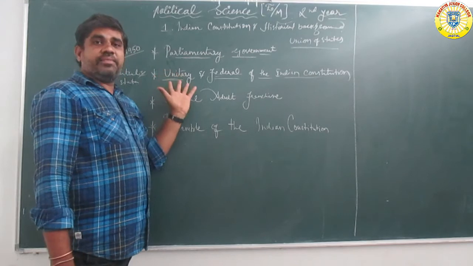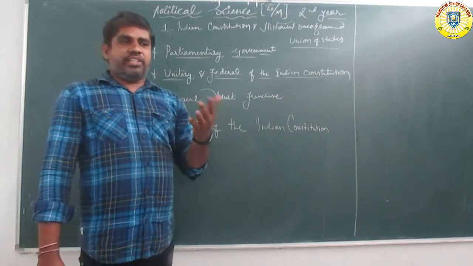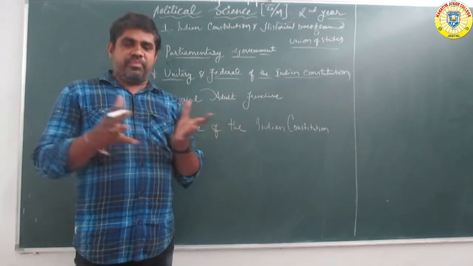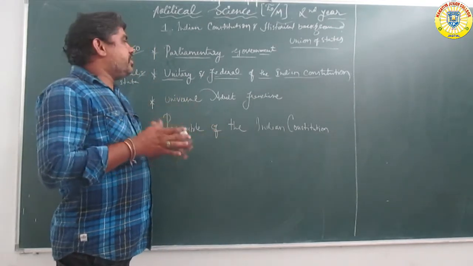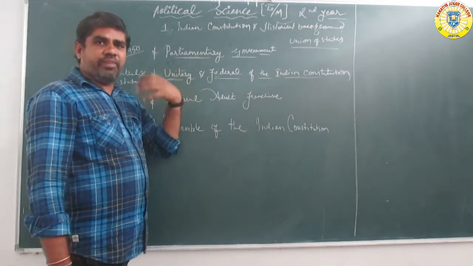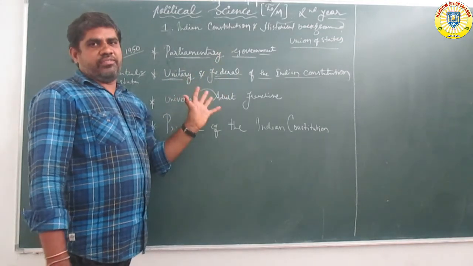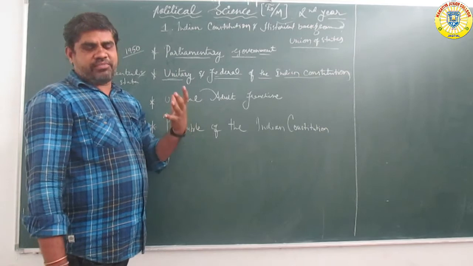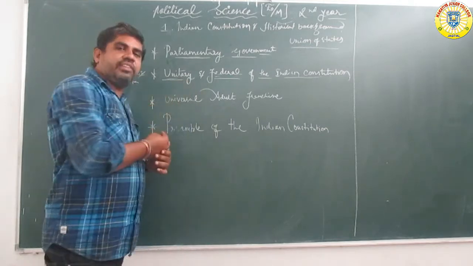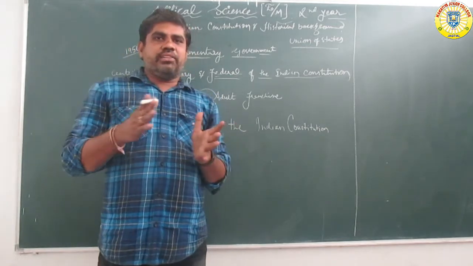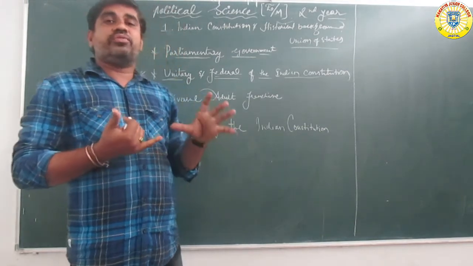The unitary side gives power at the central level, for example the union list, concurrent list and state list, with some departments directly under central power. Federal means state power. America is called a federal constitution, with the main power under the federal government. India is both unitary and federal: central government and state power. And next, a single judiciary.